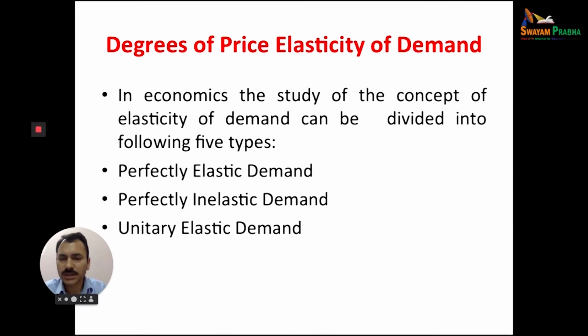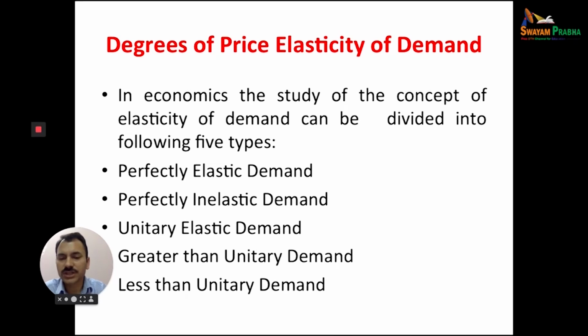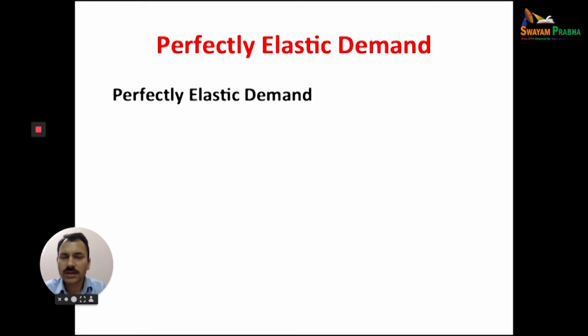Unitary elastic demand. 4. Greater than unitary elasticity of demand, and 5. Less than unitary elasticity of demand. Let us discuss these 5 types one by one.